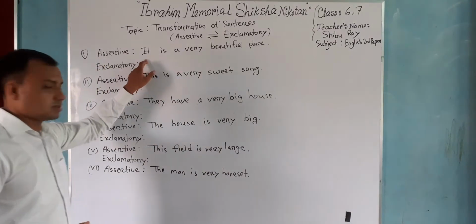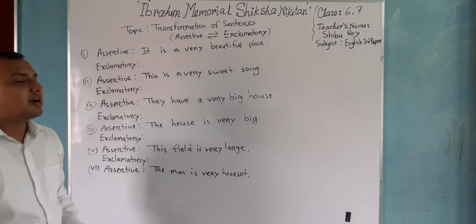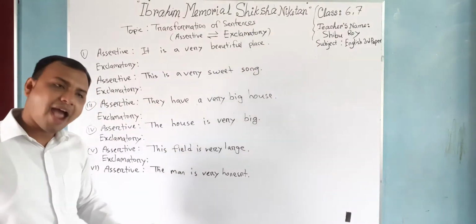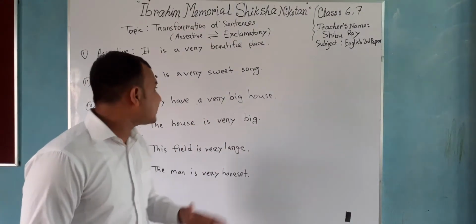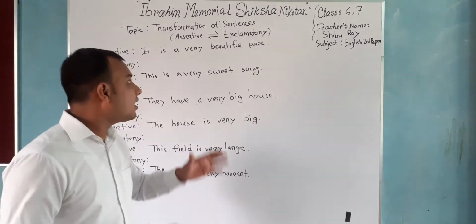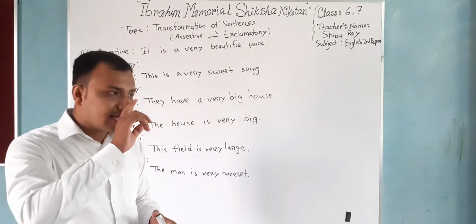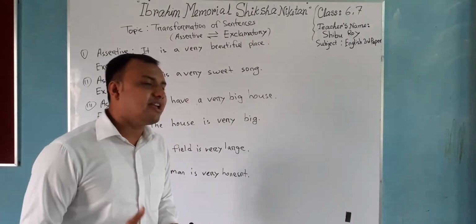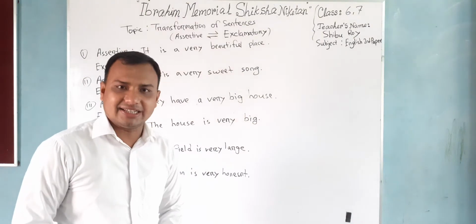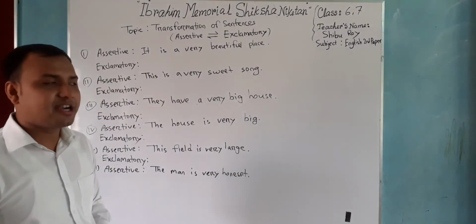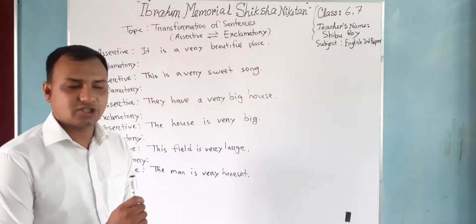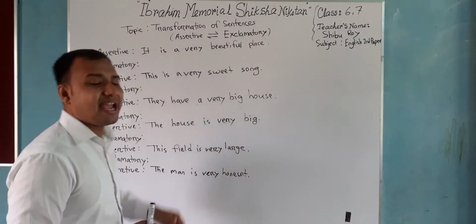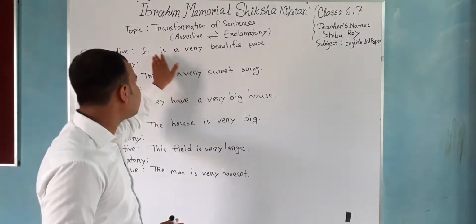Look at the board. I have written down a sentence: it is a very big palace. It's an assertive sentence. It's just describing a place that is very big. But you want to give emphasis here, and you want to describe it with surprise. So you need to transfer it into an exclamatory sentence. To do it, we again read the sentence: it's a very big palace.